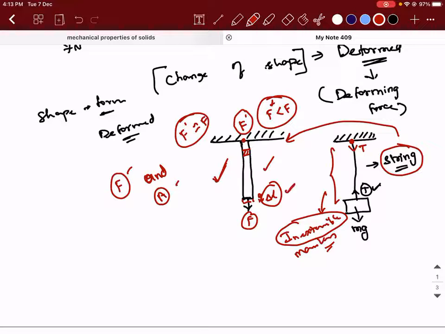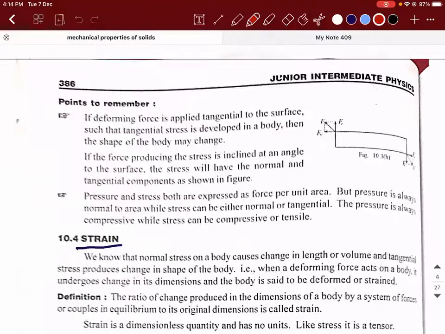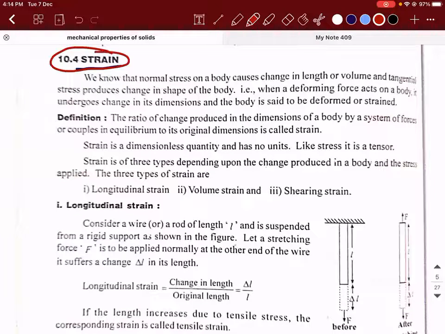You asked me how to calculate this delta L. If you can give some more time, you will understand after I explain strain, because we never calculated what will happen with respect to the dimensions. After that only I can come to this point of calculating the length. You're able to understand? Generally for CBSE purpose, it is not there, but if you want me to explain, I will do that. But after I complete strain and do the remaining parts of the chapter, only then you will understand. Or else you will have so many questions in your mind. So please wait for some more time, you will understand it. So let's get to the next topic of strain. Okay, so what is strain actually?